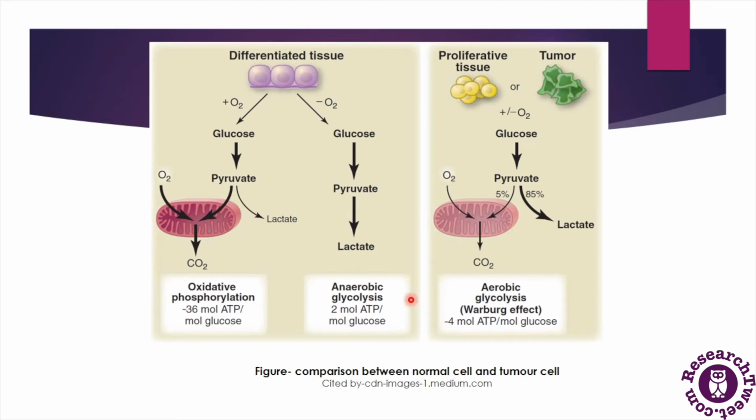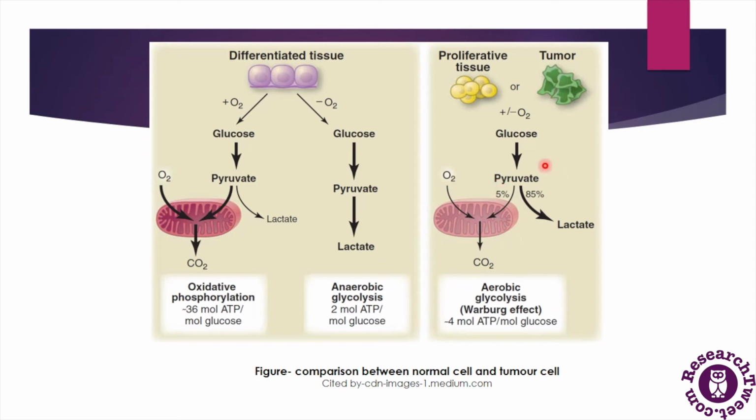And this situation only occurs when the cell is going through hypoxia, or lacking oxygen. But in the condition of proliferative tissues or tumor cells, whether oxygen is present or absent in the cell, the glucose converts into pyruvate, and most of the pyruvate, the major portion, undergoes the lactic acid fermentation process and converts into lactate or lactic acid, and only 5 to 10%, which is a very minor proportion of the overall pyruvate, goes through the aerobic process or oxidative phosphorylation.